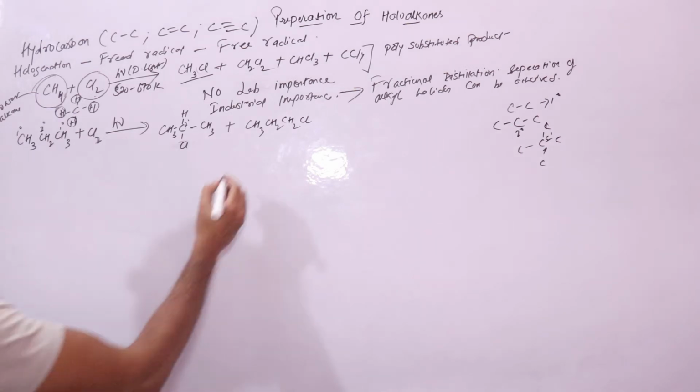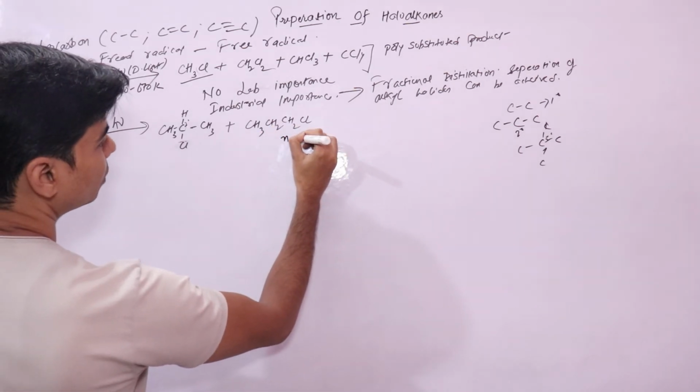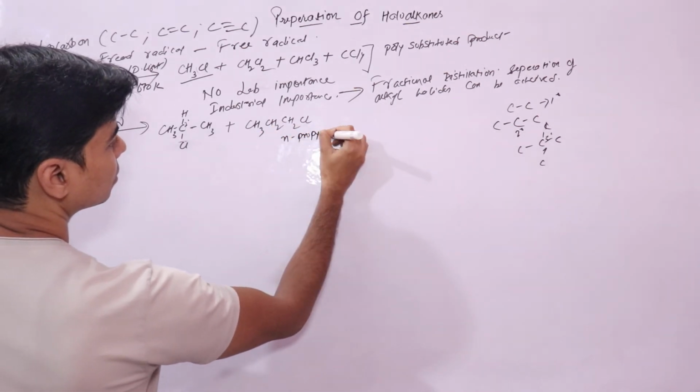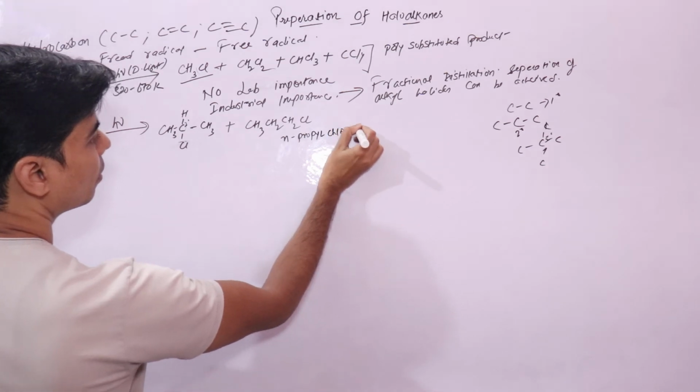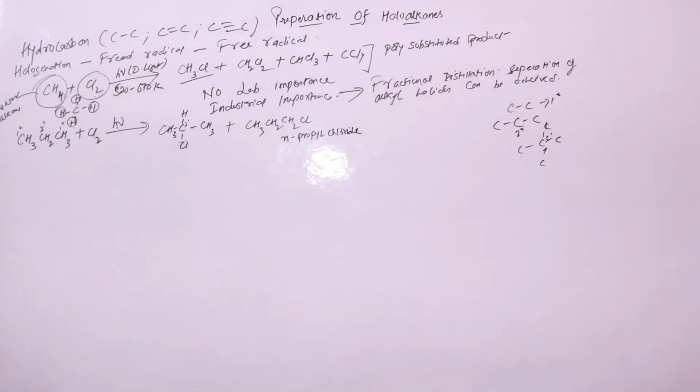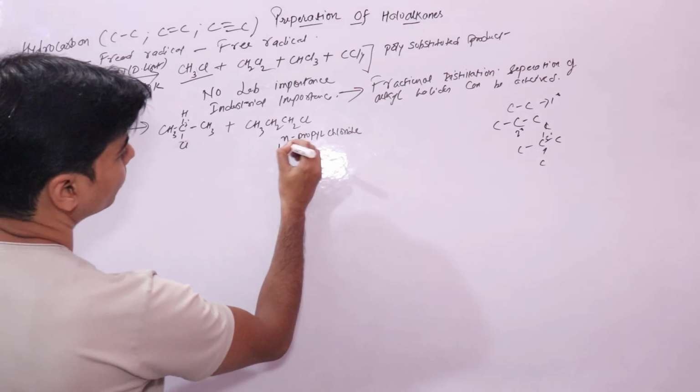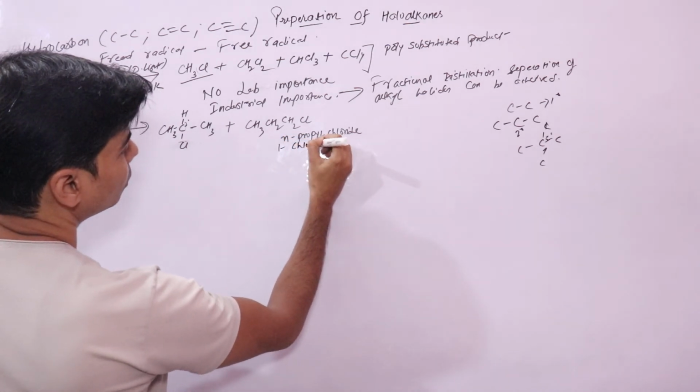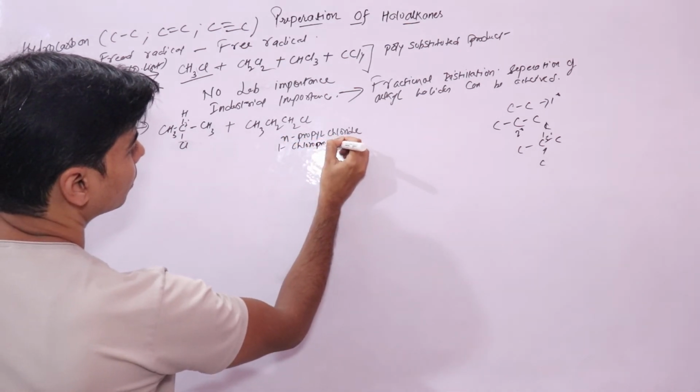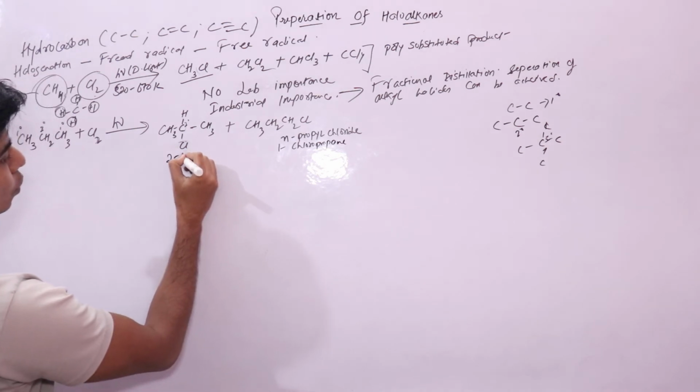This is your N-propyl chloride, your normal propyl chloride or 1-chloropropane. And the second one is your 2-chloropropane. Let's call it 1-chloropropane. This is your 1-chloropropane, and this is your 2-chloropropane.